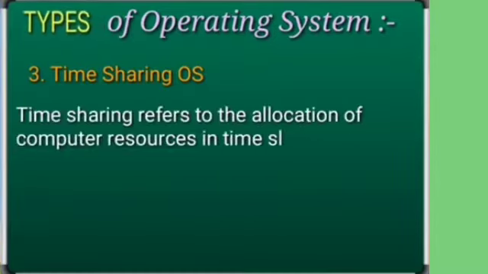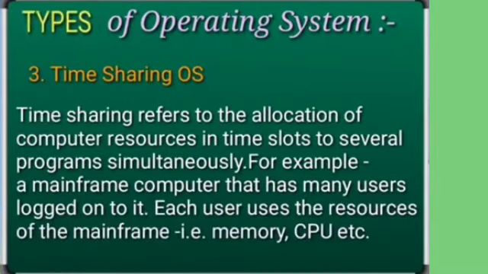The third category is the time sharing operating system. In this type of operating system, it uses the time sharing technique to manage the requests given by the user. For example, I have given two tasks to the computer. Now the fair share of time, fair share means an equal proportion of time, will be divided between both the tasks. And suppose in the given set of time the first task fails to complete, then the CPU jumps over to the next task given by the user, and the first task will be on waiting time, and once the second is completed, then the first task will be completed.